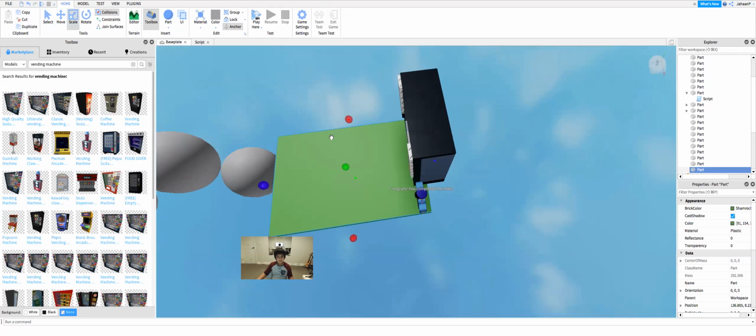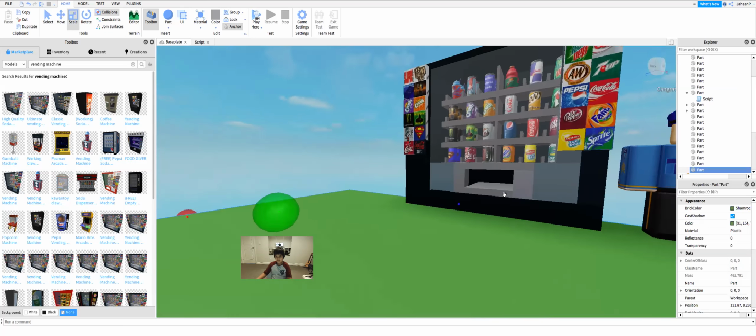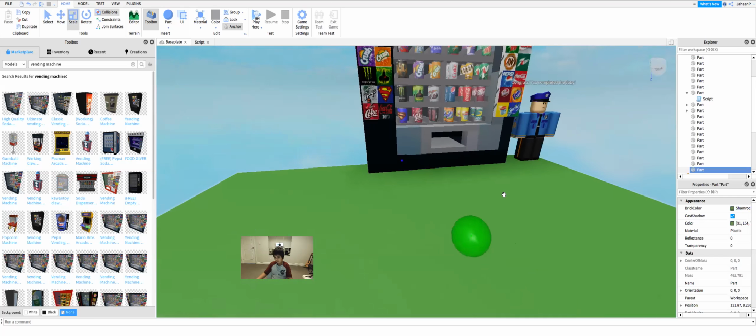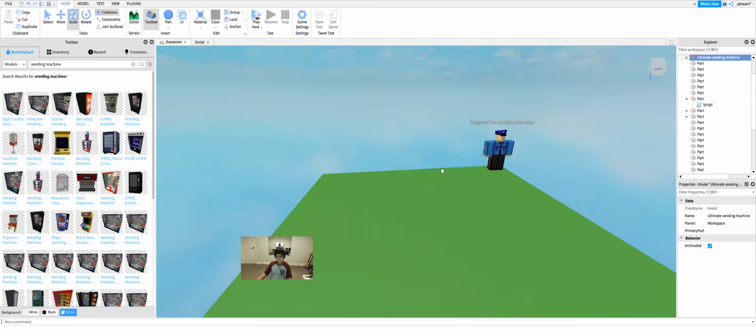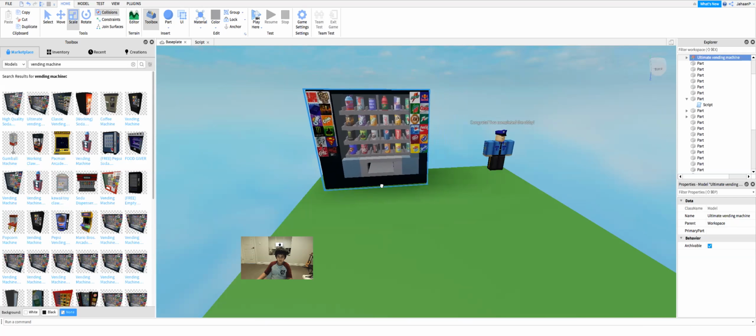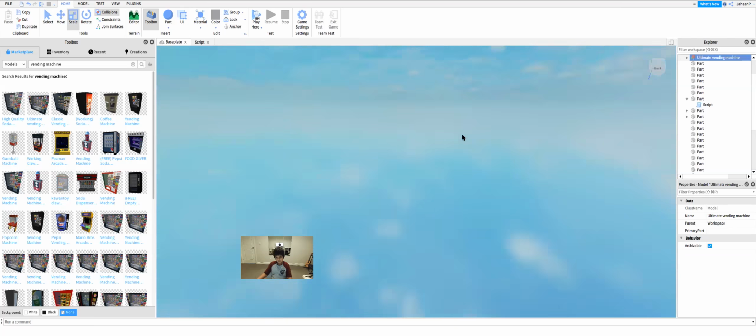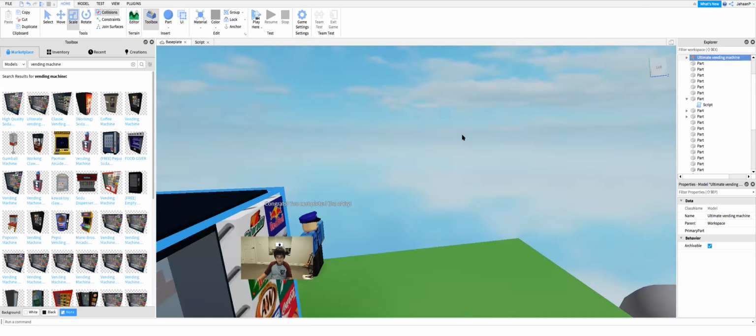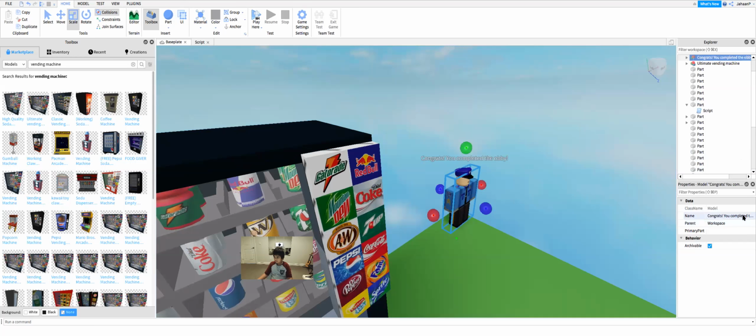Yeah, yep. And what we'll first need to do is make this bigger. Scale this. I mean, it'd be useless if we make this one smaller. Okay, let's make it good enough to sustain this. Because we really should put a difference between the police officer and a vending machine.